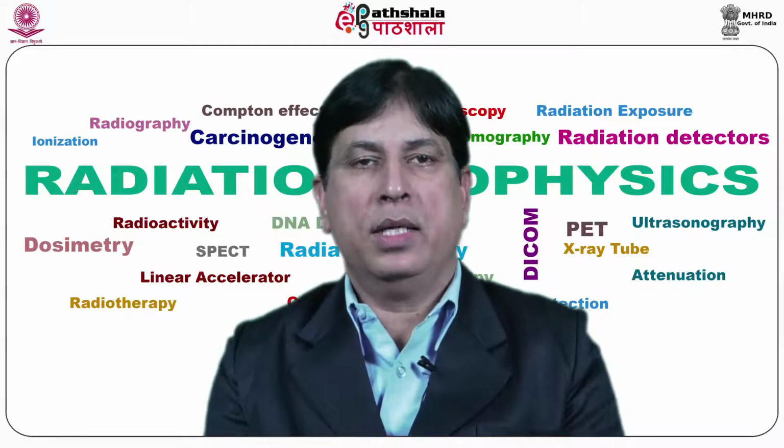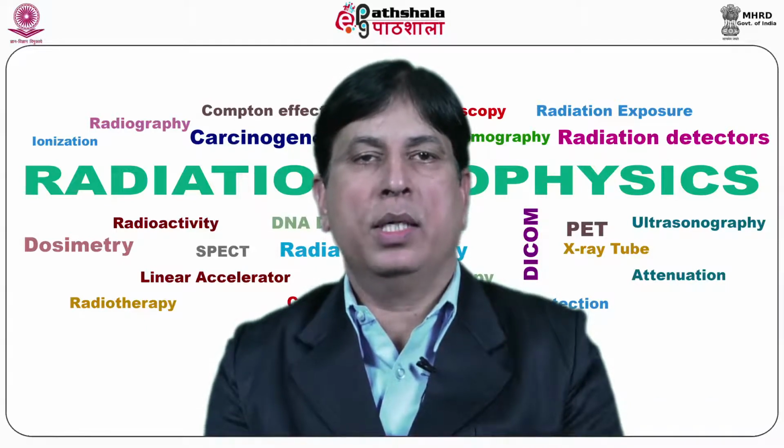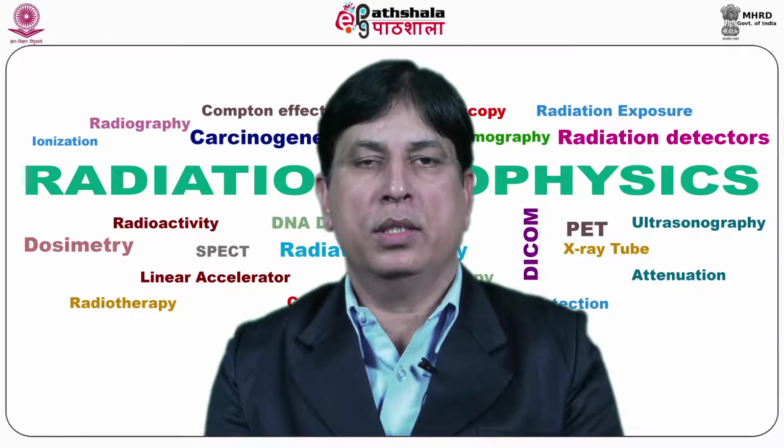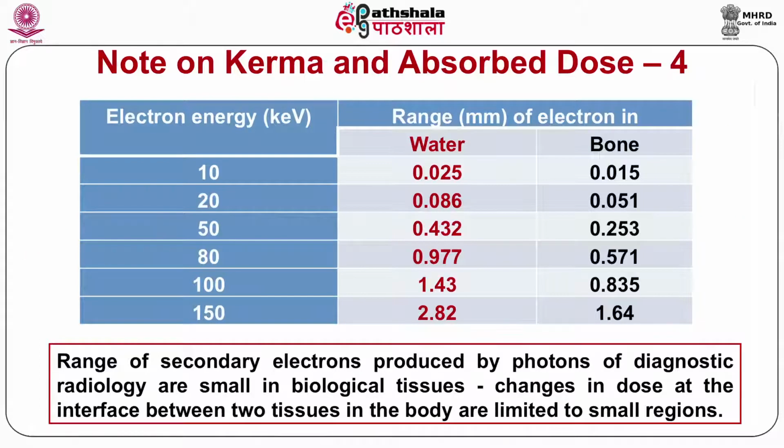This indicates that the changes in absorbed dose at the interface between two tissues in the body are limited to small regions. The range of secondary electrons produced by photons used in diagnostic radiology in water, which is equivalent to soft tissue, is shown in table 4.2.